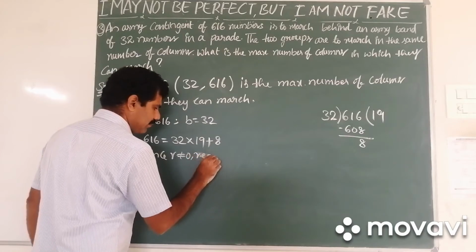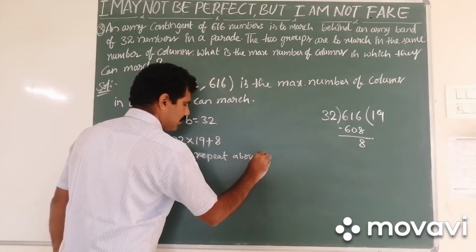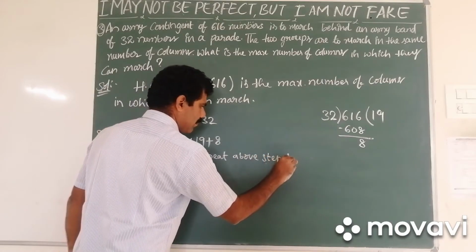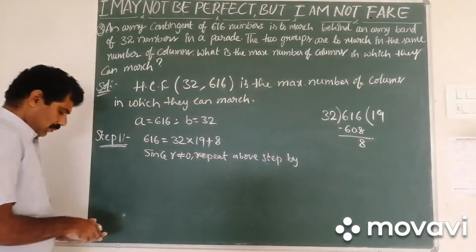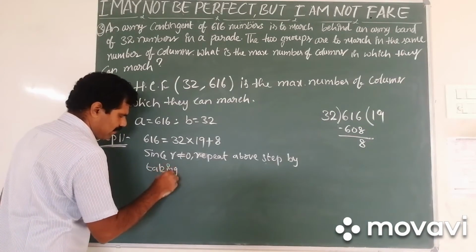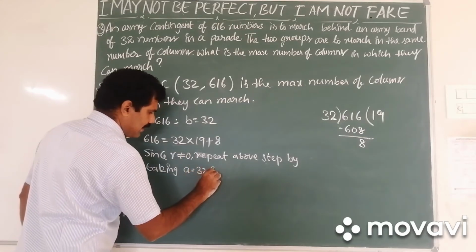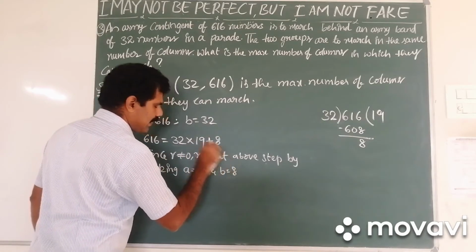So repeat the above step by taking A equal to 32 and B equal to 8.